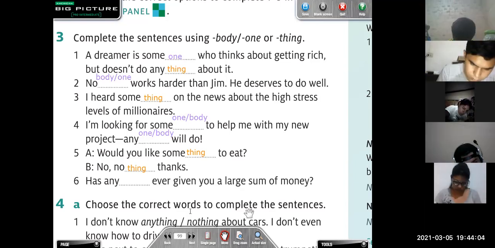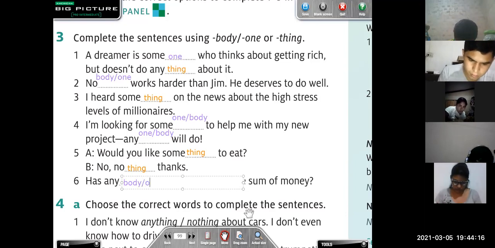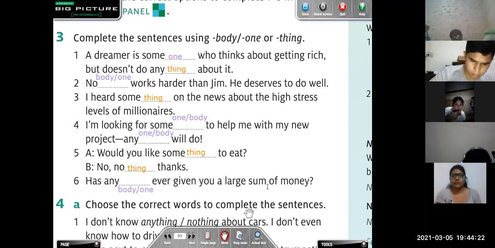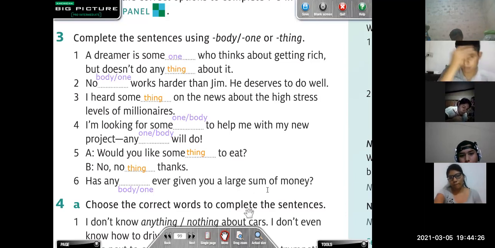Let's go with number 6. Please, Claudia. Has anybody ever given you a large sum of money? Okay, has anybody or anyone, cualquiera de los dos, ¿cierto? We can use either of them. Very good. Any questions about this?